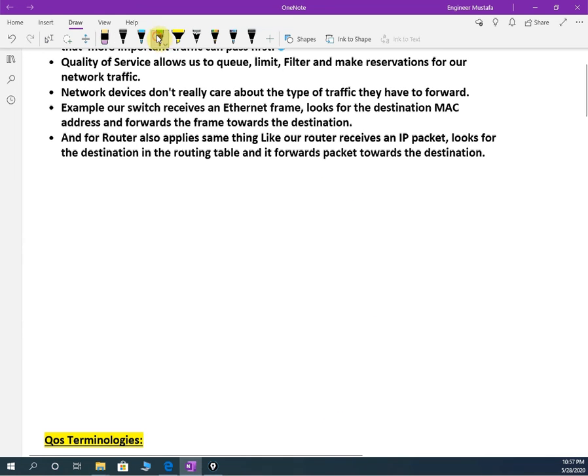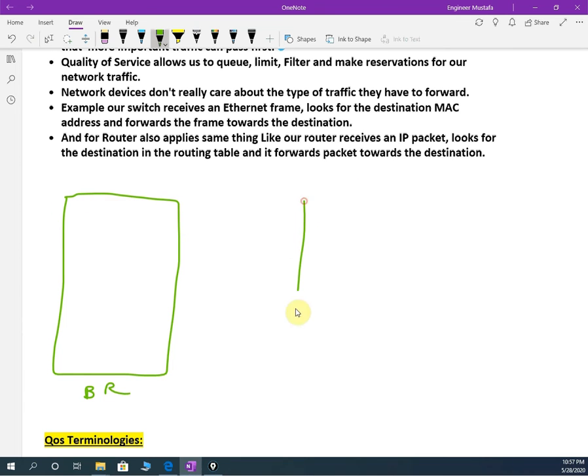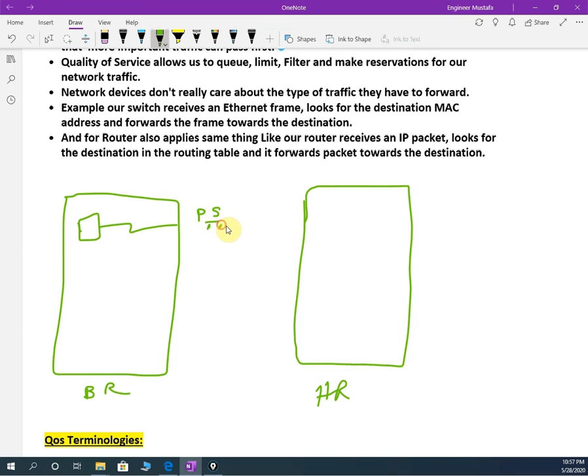But now if you look at the new design we are using, for example, this is our branch, and this is another branch, and this is the head office. If I am connecting head office with branch, we will have the telephone here, the same landline telephone. Some companies are also using the public switched telephone network, again same as before. And after that we are using IP WAN.